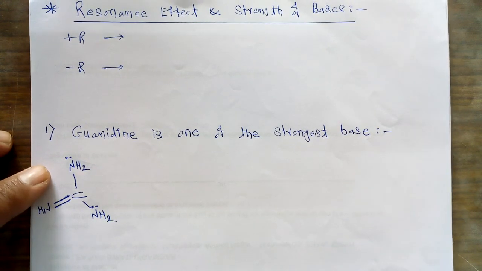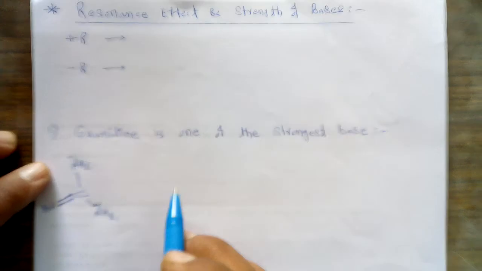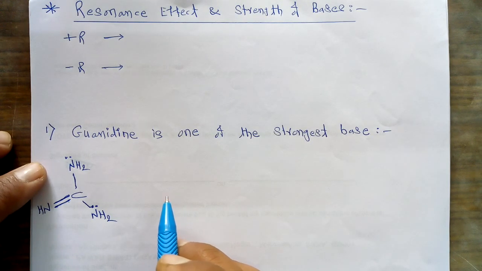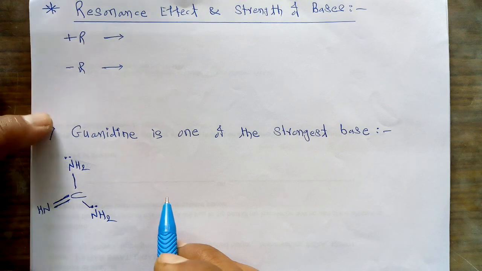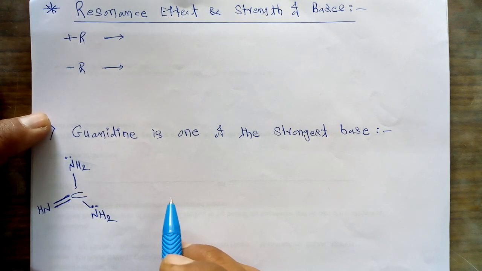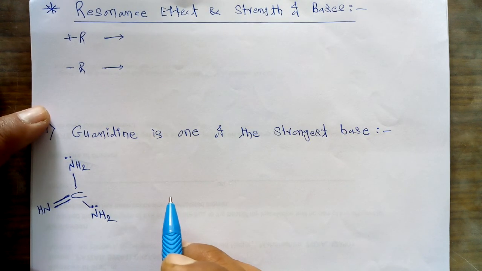In the last lecture, we started one important point from this chapter, that is the effect of resonance effect on the strength of acids and bases. Among that, we completed the first point, that is the effects of this resonance effect on the strength of acidity. For this purpose we took two examples in the last lecture.